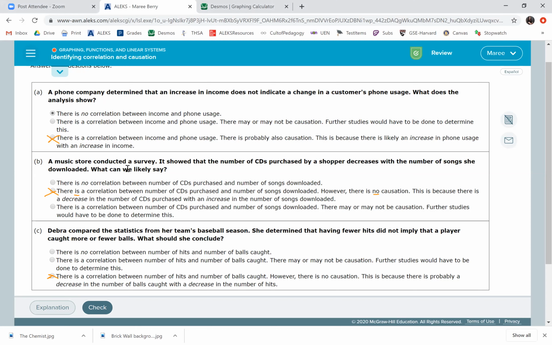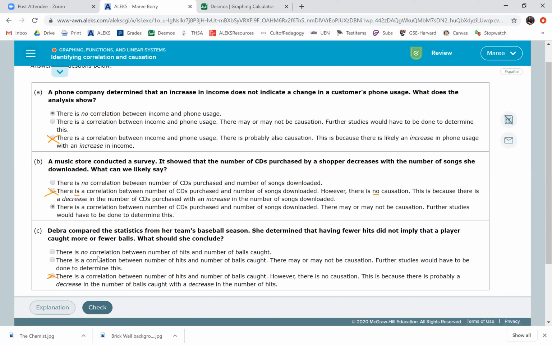A music store conducted a survey. It showed that the number of CDs purchased by a shopper decreases with the number of songs she downloaded. So if say one is going up and the other goes down, like in this case, then there is correlation and we want to click that one.